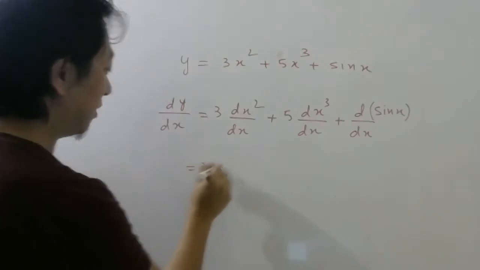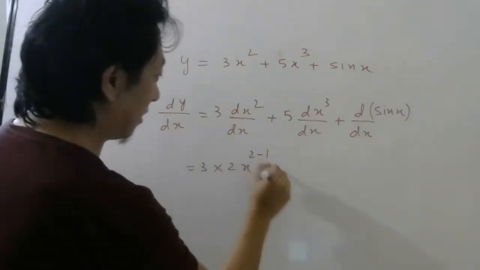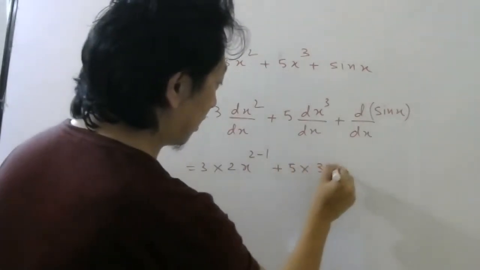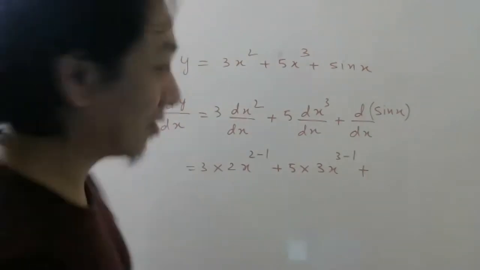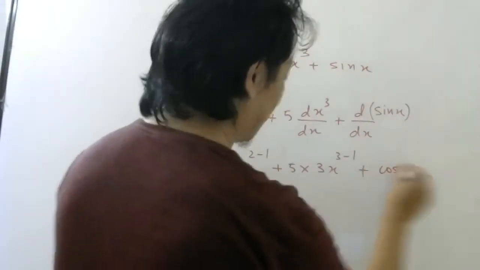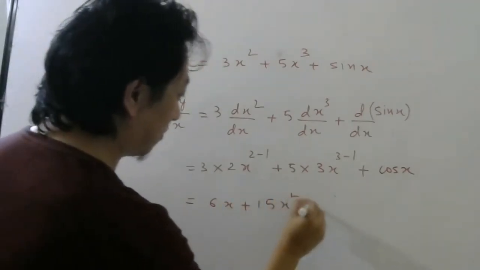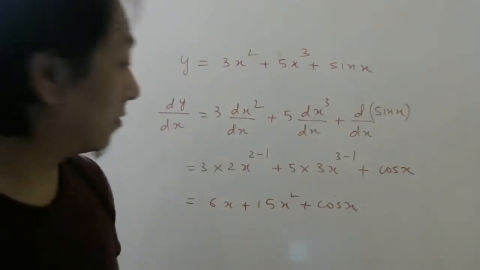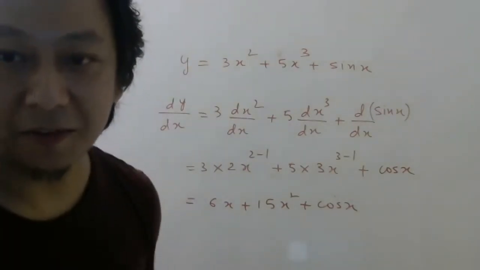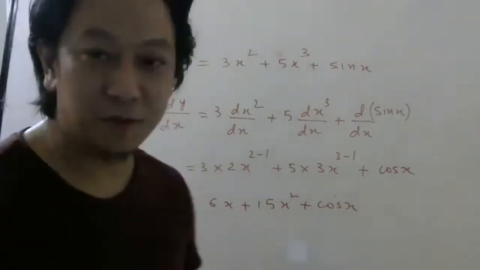So this will be 3 into differentiation of x power n, x power n minus 1. 3x power 3 minus 1. What was differentiation of sin x? Cos x. So the answer will be 6x plus 15x squared plus cos x. Yeah, previous one is 5. So like this you should be able to do.